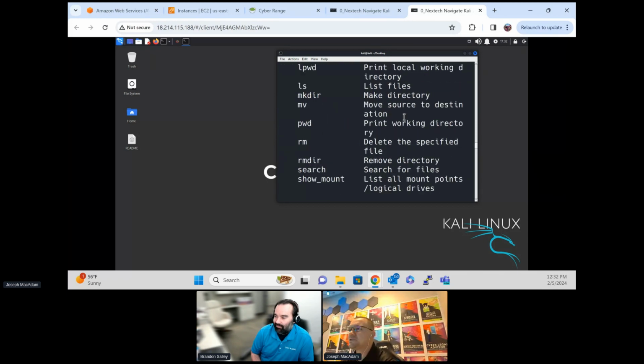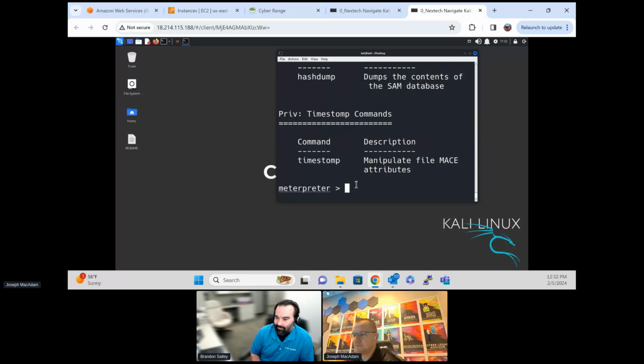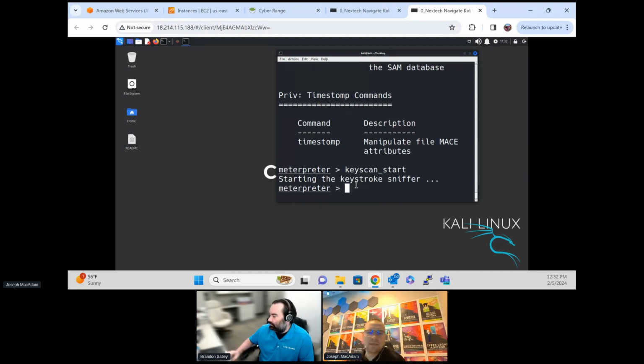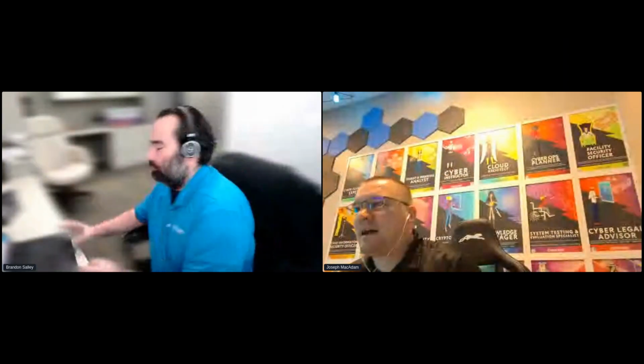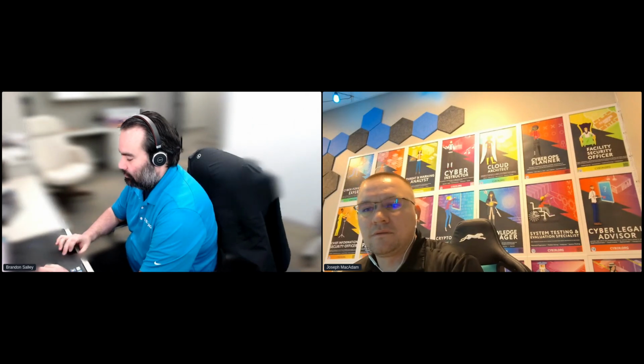We have complete control of this machine. We can put files on there. We can delete them. Let's have some fun with this. All right. First one I always like to do is the key scan. So let me do key scan_start. If I do that, what we're going to show here is basically I just started a keystroke sniffer here. So basically it's going to capture every keystroke that Brandon types on his computer. So I'm going to stop sharing, let Brandon share again. And we're going to show how when he types on here, I'm able to see all those keystrokes happen right there.